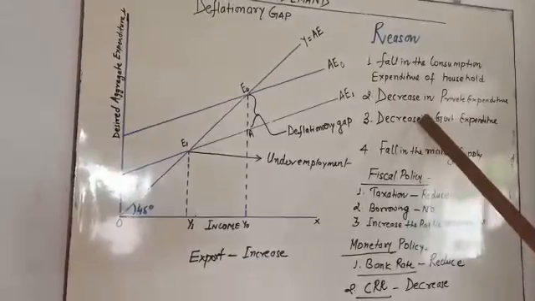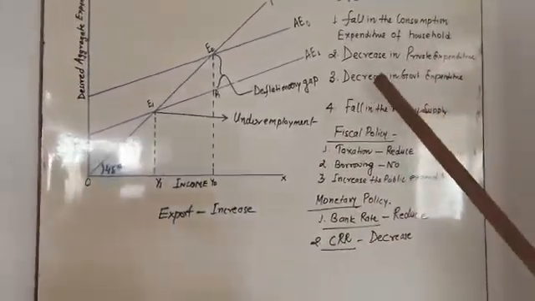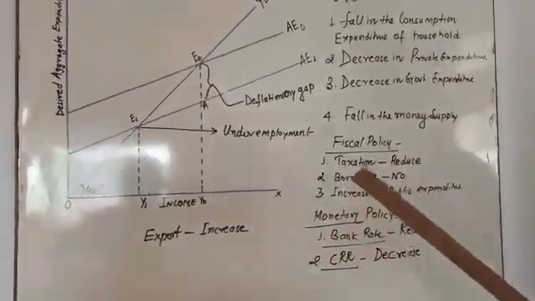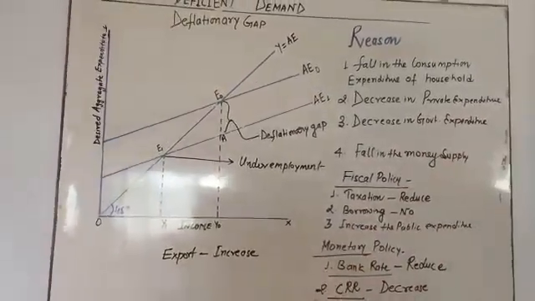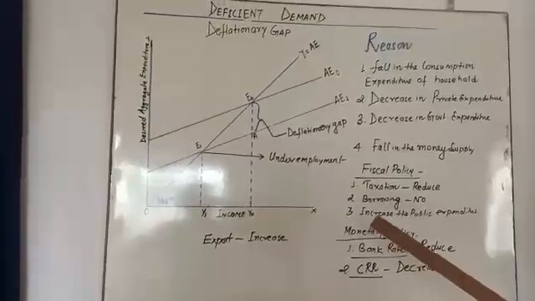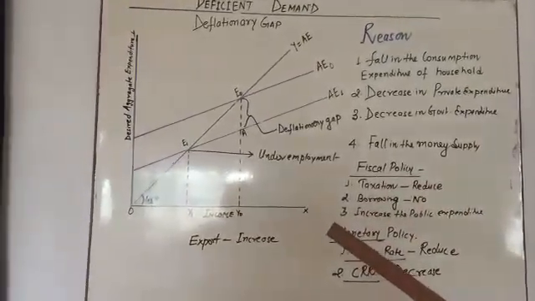The government expenditure decreases because the tax is not going to be matched. The money supply falls, which means money is not appropriate in the economy this time. So people are not able to buy all the goods and services in this position.